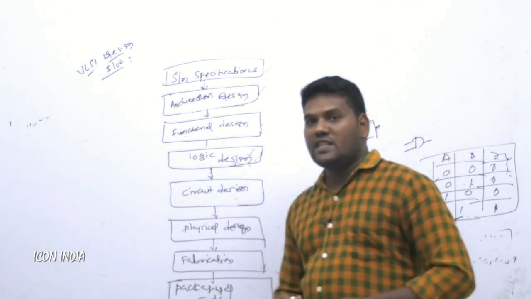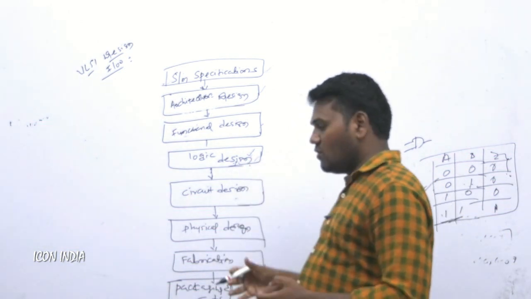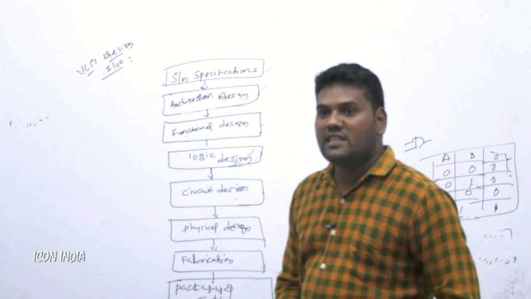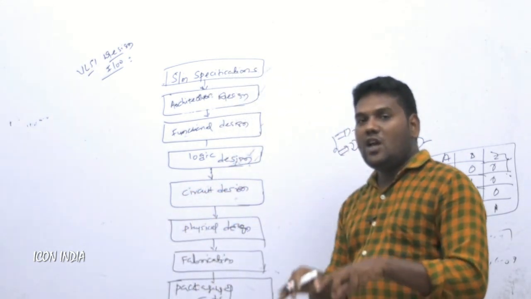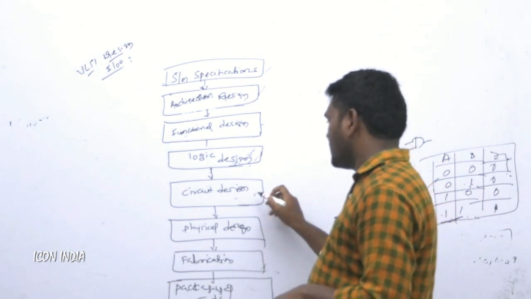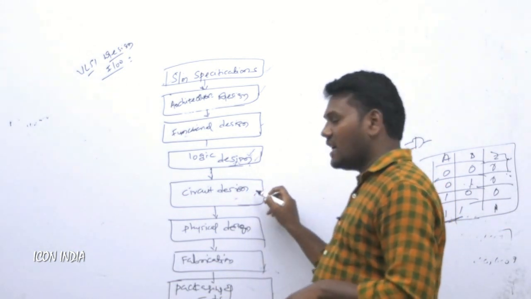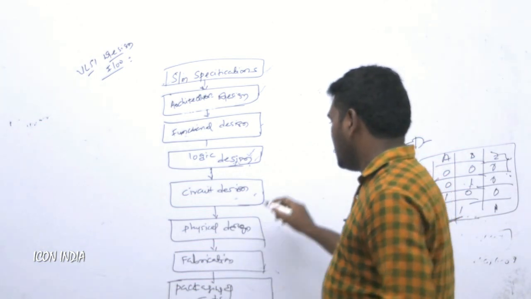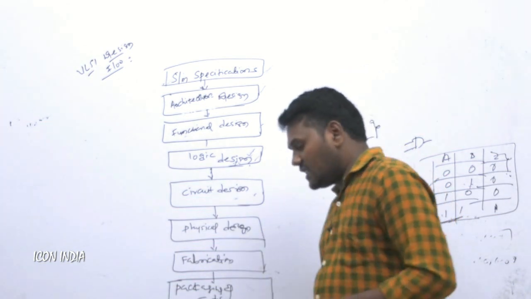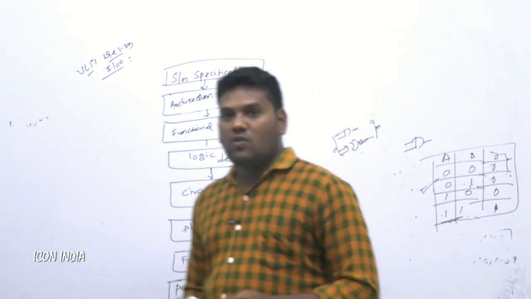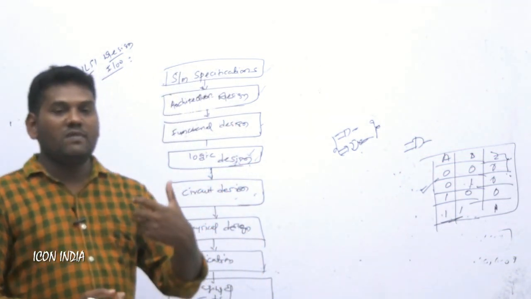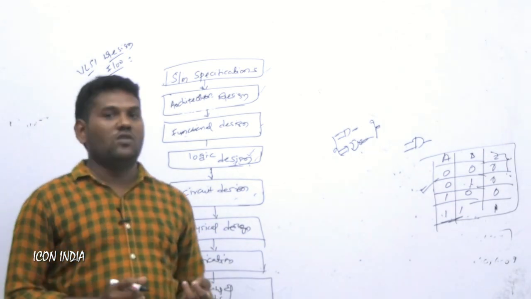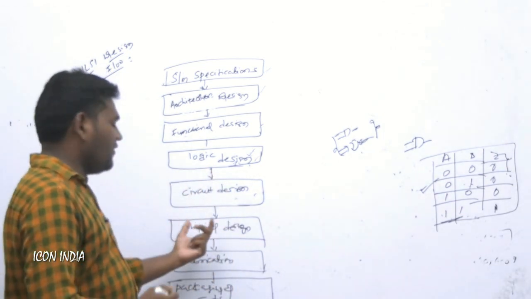Next we can go for the circuit design. The basic logic gates will be considered, then implemented in our physical design, that is the circuit design. The circuit design will be implemented in your application. And next one is the physical design. Physical design is nothing but taking the different components, where they will be placed and where they will be routed. All those come under physical design.